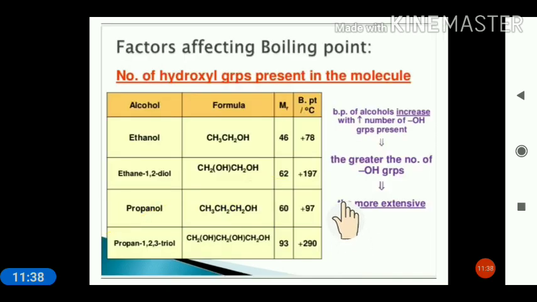Few factors are there which will affect the boiling point. Boiling point of alcohol increases with increase in the number of hydroxyl groups. More the number of hydroxyl groups, more will be the boiling point, because a greater number of OH groups give rise to more extension of the intermolecular hydrogen bonding.